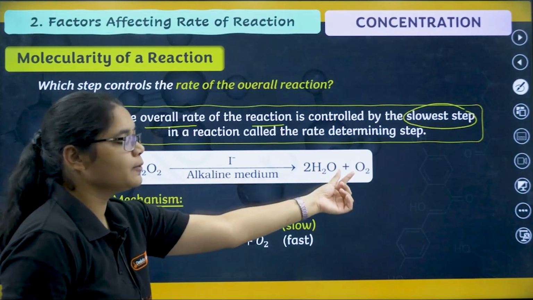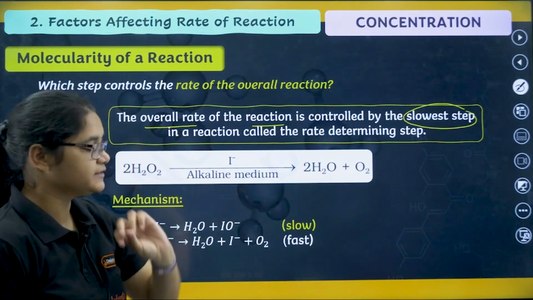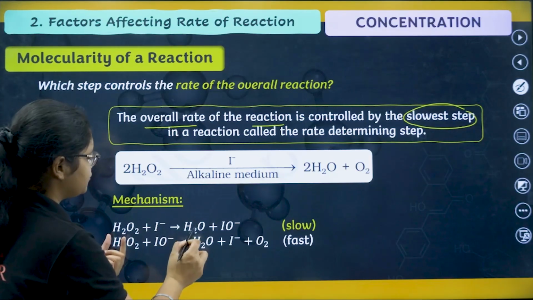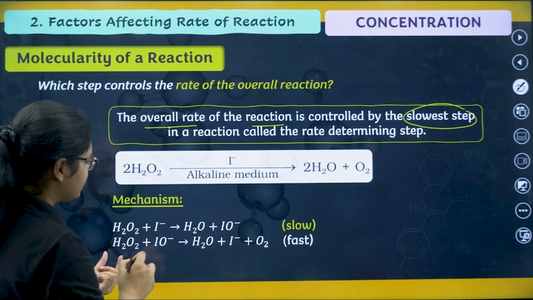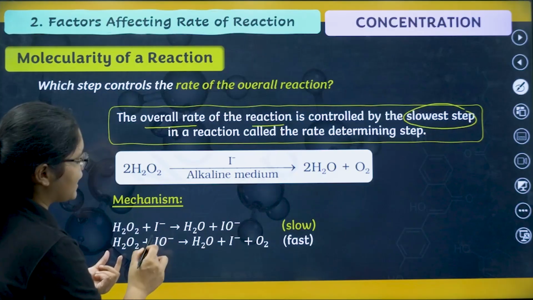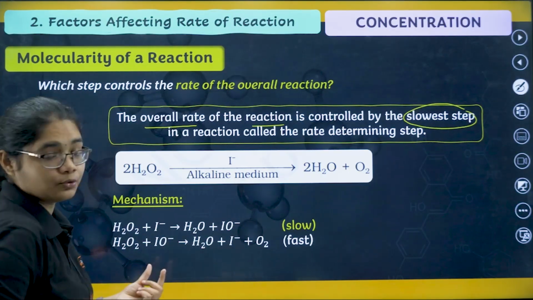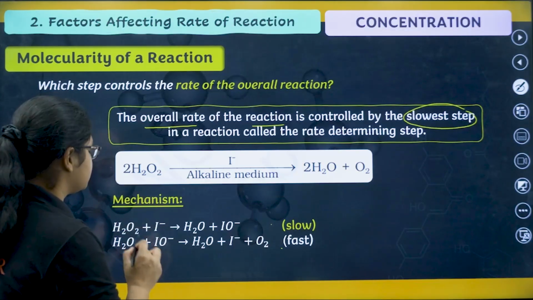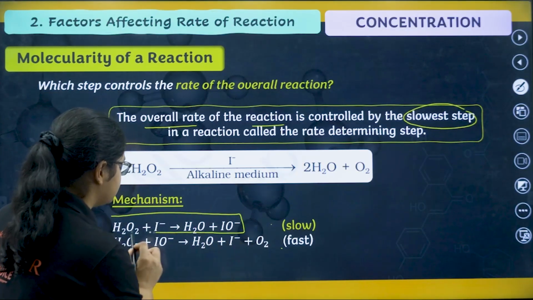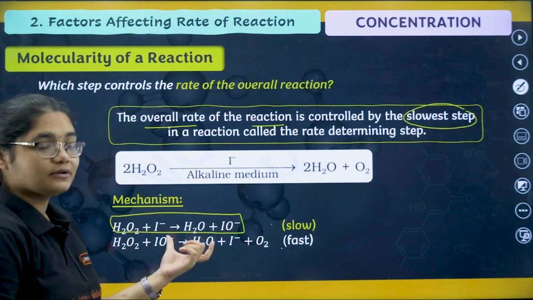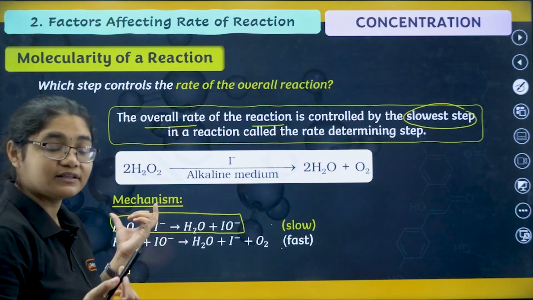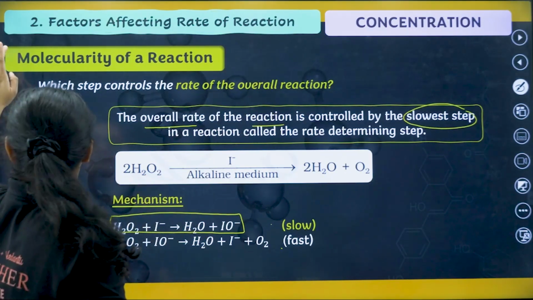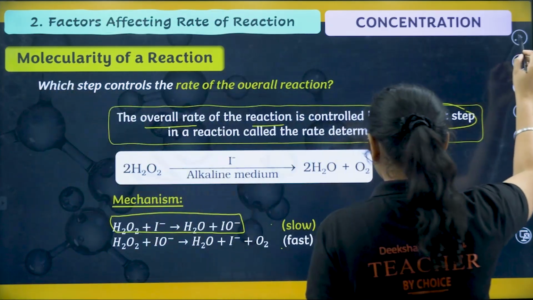Okay, so let me give you an example. H2O2 gives you H2O plus O2. Now this reaction takes place in 2 steps. In the first step, H2O2 and I minus react to give you H2O plus IO minus, and in the second step, H2O2 reacts with this IO minus to give you H2O plus O2. Now this is a slow step, this is a fast step. So the rate of this reaction will depend on this particular step. Whatever is the order of this particular step, that will be the order of the whole reaction, right? So that is what is given here.